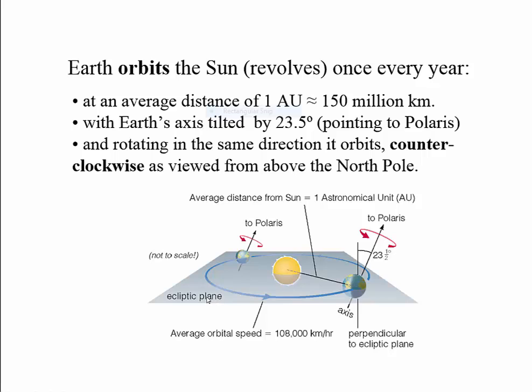Now we will come across this ecliptic again in the next lesson, but in the next lesson we are going to say it is the apparent path taken by the sun around the earth. Well, actually the ecliptic is the path of the earth around the sun. But when we are on the surface of the earth, we feel as though the sun is going around us. So this is also the apparent path of the sun around the earth, and we call it the ecliptic.